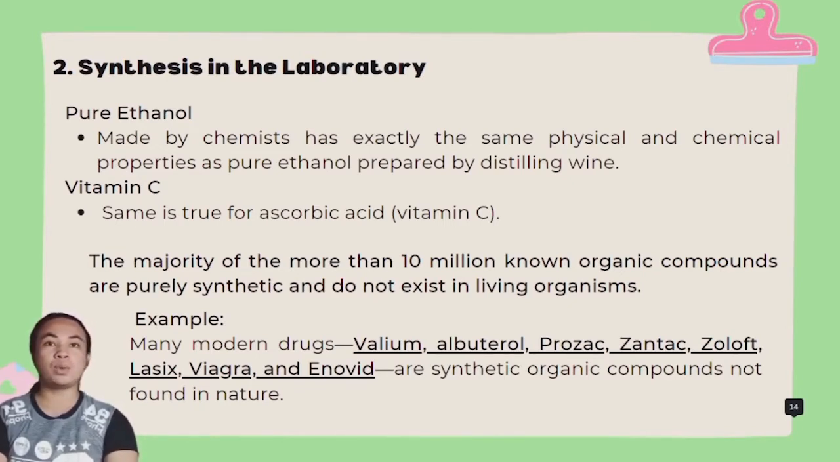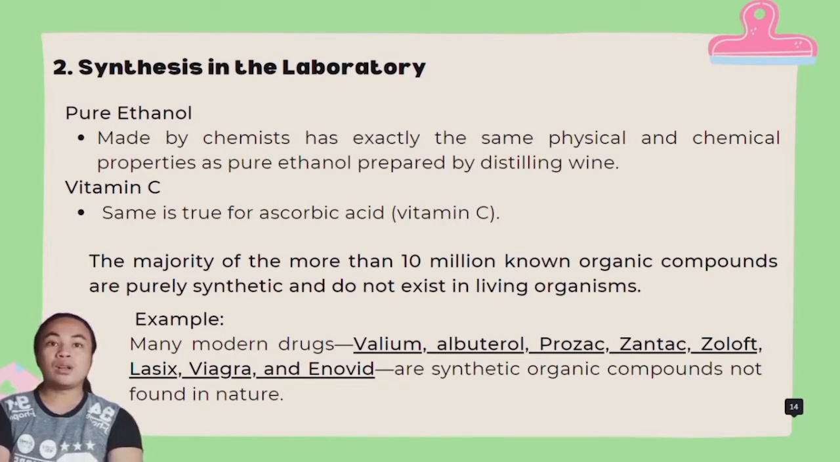The majority of the more than 10 million known organic compounds are purely synthetic and do not exist in living organisms. For example, many modern drugs, Valium, albuterol, Prozac, Zantac, Zoloft, Lasix, Viagra, and Enovid, are synthetic organic compounds not found in nature. And even the over-the-counter drugs, aspirin and ibuprofen, are synthetic organic compounds not found in nature.